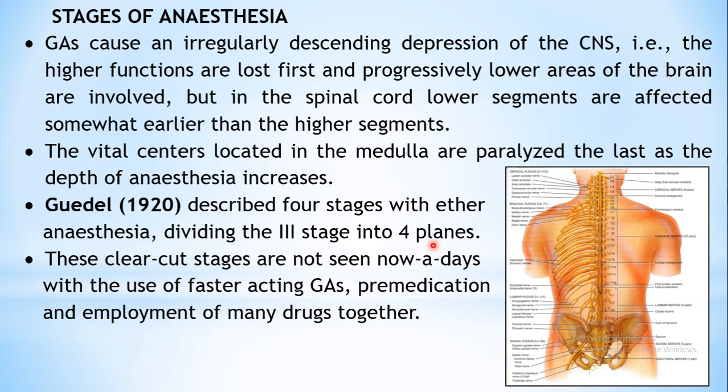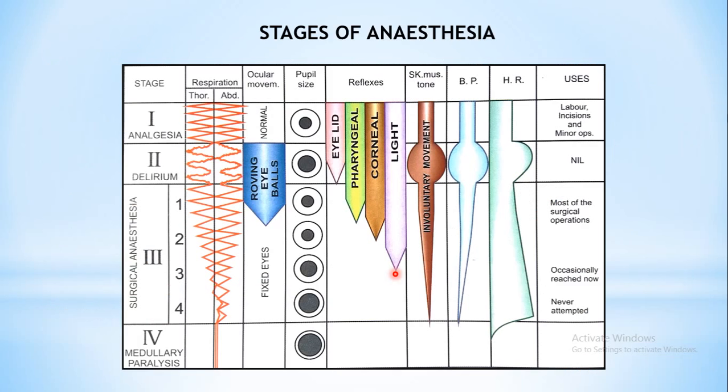But nowadays it is not seen because, as we have seen, balanced anesthesia is used. That is, a combination of anesthetics is used. Several pre-anesthetic medications are used. Then a combination of drugs is also used to facilitate the action of general anesthetics. Say certain drugs may not have analgesic property, they don't have muscle relaxant property, so certain drugs are used as an adjuvant. So with the combination of drugs, all these stages may not be observable in modern anesthesia, or balanced anesthesia. Coming to the actual stages of anesthesia.